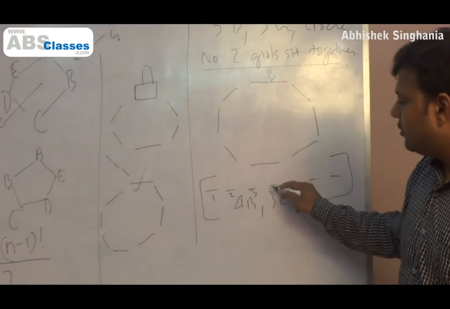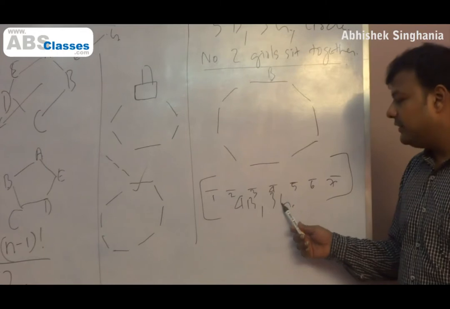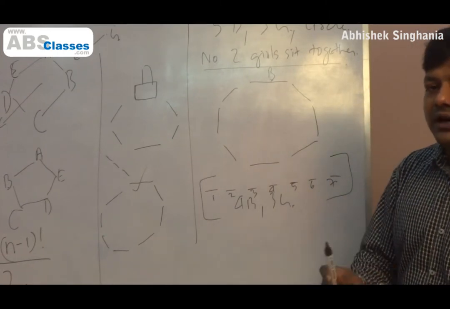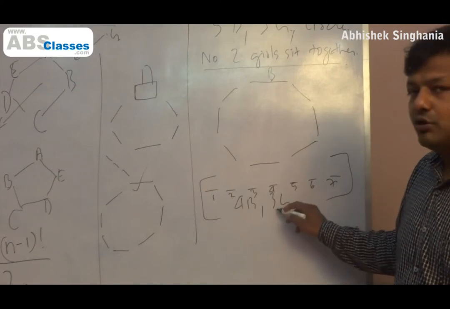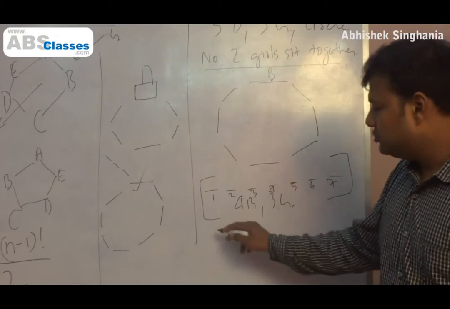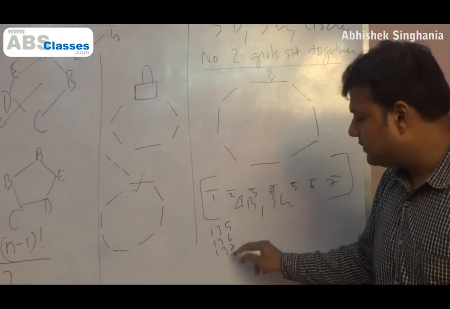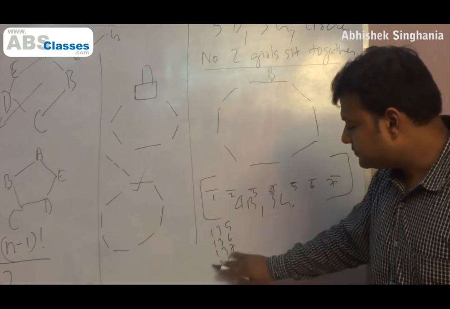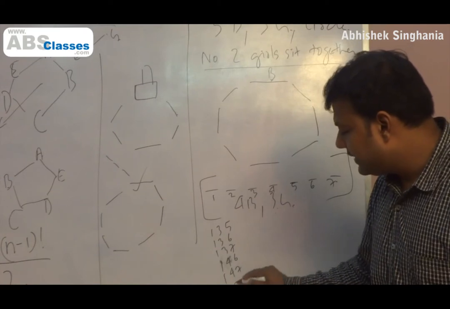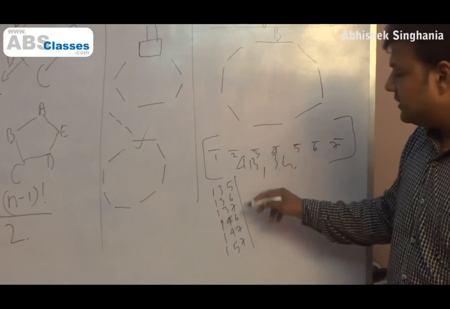And now we draw from what we did in the first class, cases into number of arrangements per case. Let's identify 3 chairs for 3 girls, where no 2 chairs are adjacent to each other, because there has to be a gap of at least 1 chair. So we are focusing on the chairs for girls, no arrangement, only selecting chairs. So I can select chair number 135, 136, 137, 146, 147, 157, right? All these chairs, any of them can be taken as the chair for 3 girls.